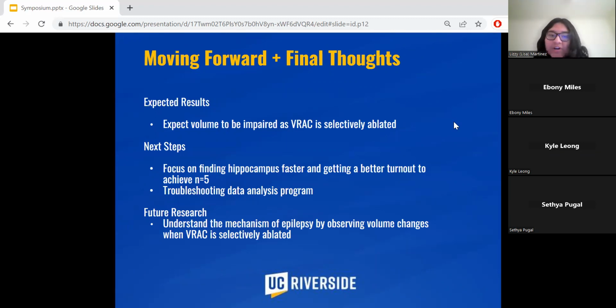Second, the struggle I had was troubleshooting the data analysis program. Just making sure that the program doesn't have any bugs in it, because it did keep on crashing during the experiment. So just making sure that the program works next time, and maybe testing it out a few times after the experiment as well. And for future research, just to understand the mechanism of epilepsy by observing volume changes when VRAC is ablated.